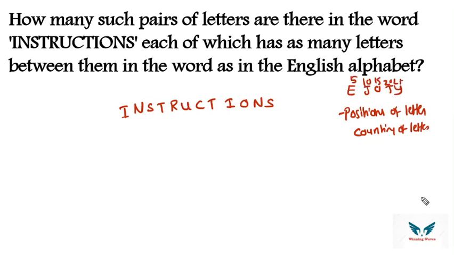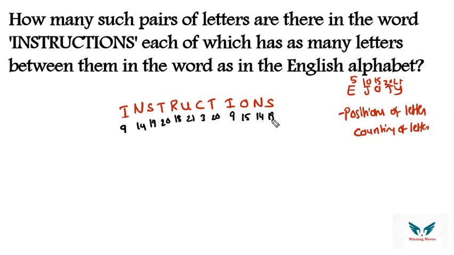So what is the place value of I? 9, N 14, S 19, T 20, R 18, U 21, C 3, T 20, I 9, O 15, N 14, S 19. What are we supposed to do? Just count the respective numbers. So see, 9, 10, 11, 12, 13, 14, 15, 16, 17, 18, 19, 20.